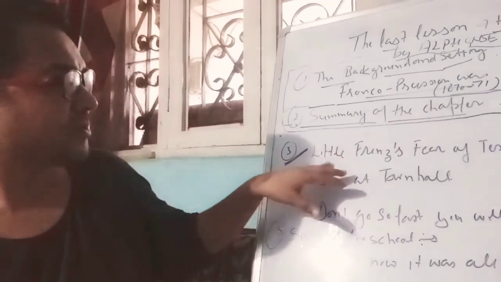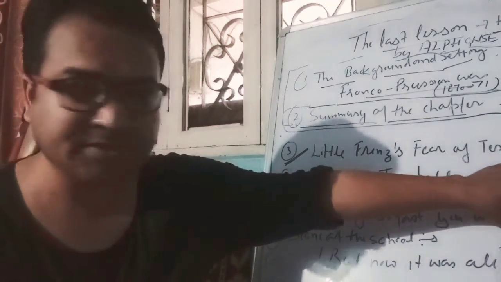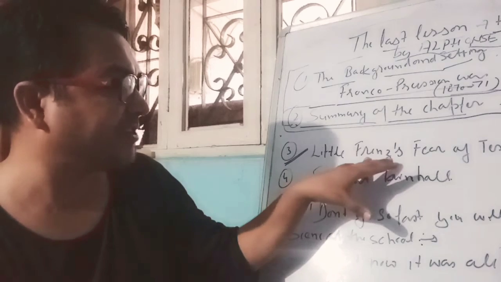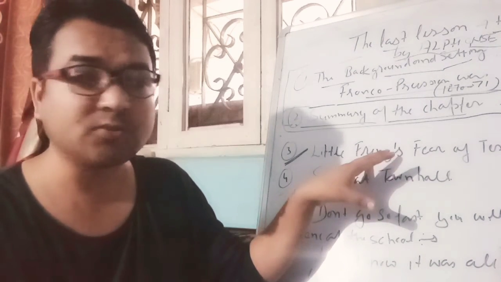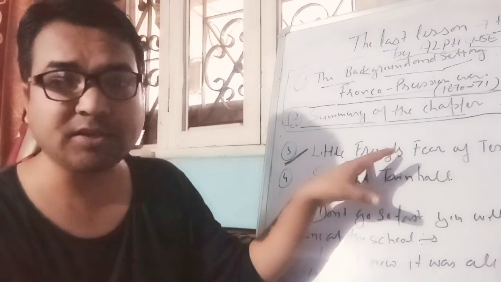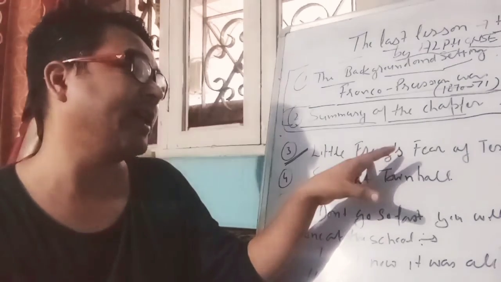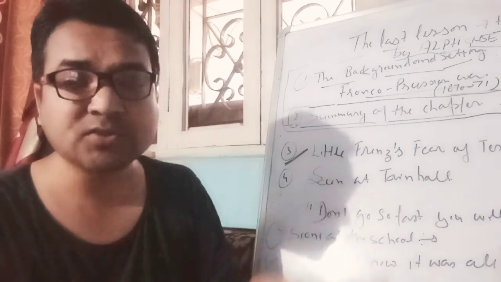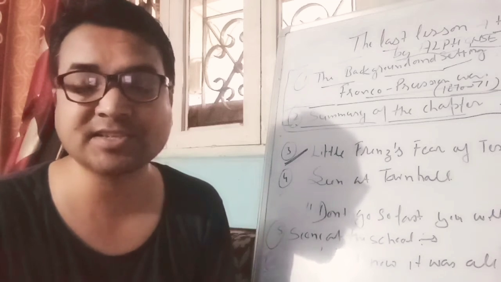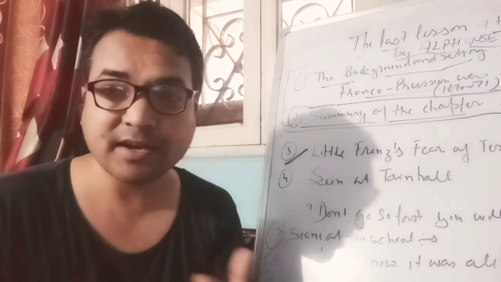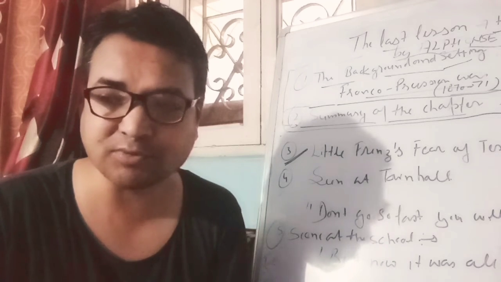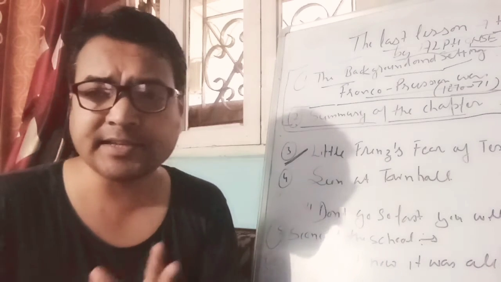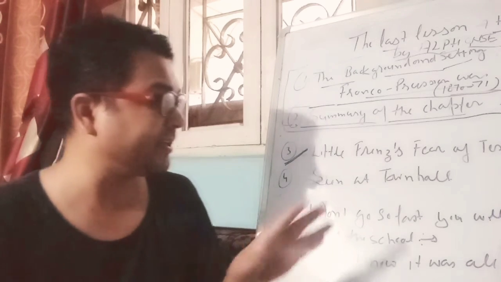Okay, so let's start with Little Franz's fear of the test on participles. The story starts with Franz's fear about the test. Mr. Hamel was to take a test on participles of French, so Franz was very worried about it. He had too much fear because he was not good in participles. He was too worried, and he got ready, and when he started going to school, he reached the town hall.